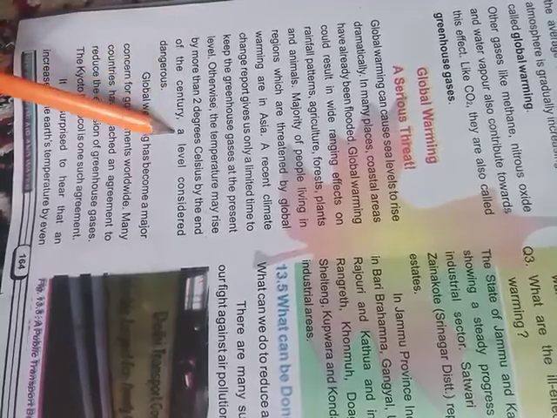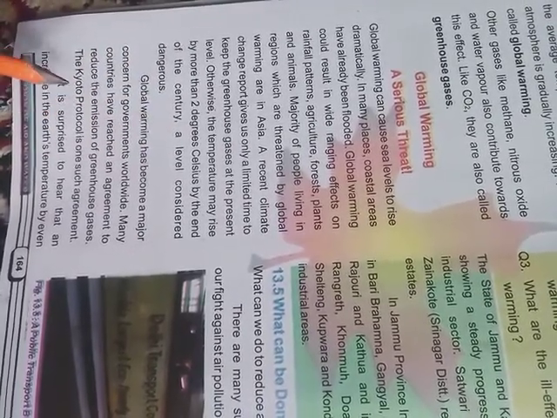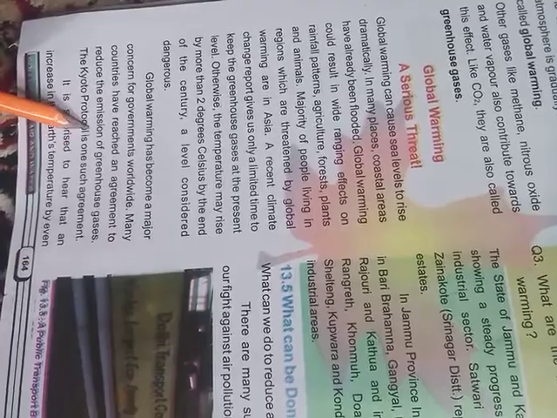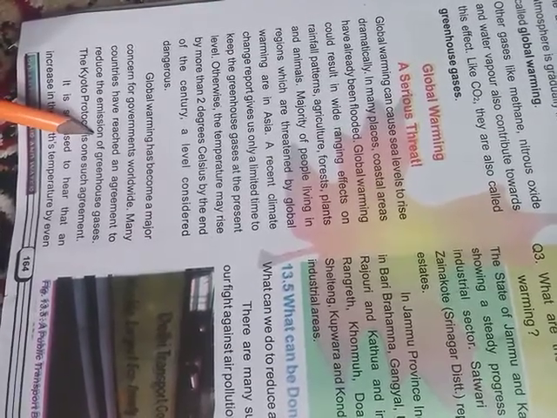This global warming has wide effects on rainfall patterns, agriculture, forests, plants and animals. So all these living organisms are affected as a result of global warming. That is why global warming is a serious threat. So we have to reduce the emission of these greenhouse gases, and the Kyoto Protocol is one of the worldwide protocols, held in Japan, to reduce the greenhouse gases so as to avoid these global warming threats.